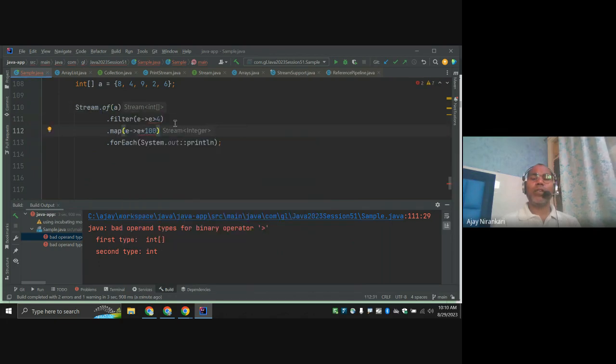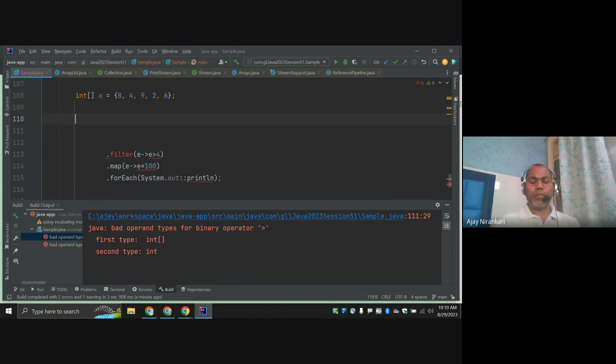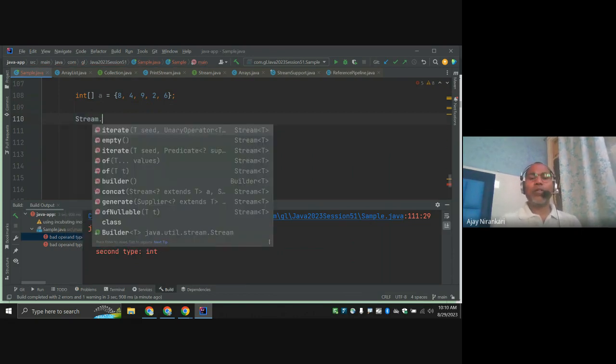But they say this is the array, so here this is a stream of array. It creates one complete object, and I'm not interested in this. So let's simply say a stream of a primitive array of values.